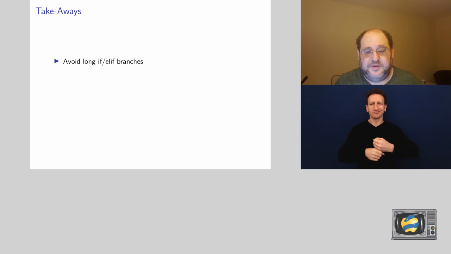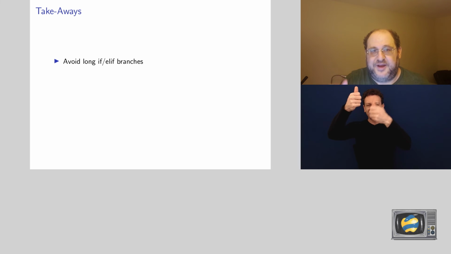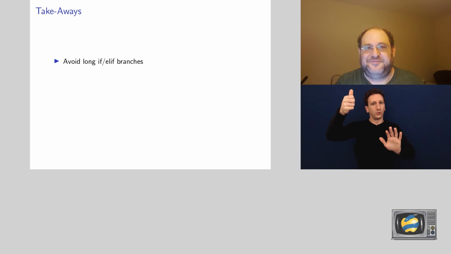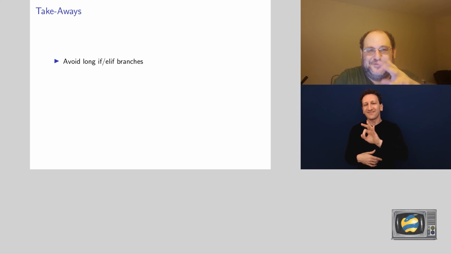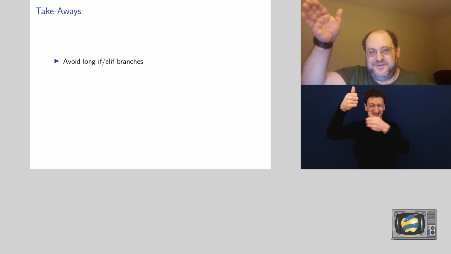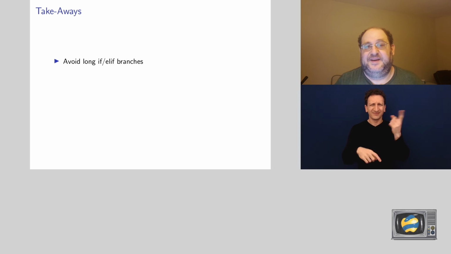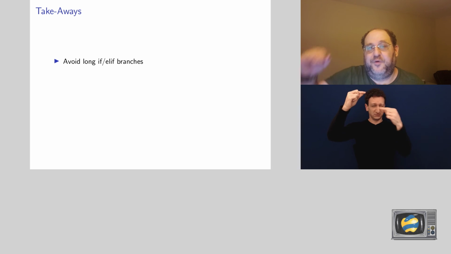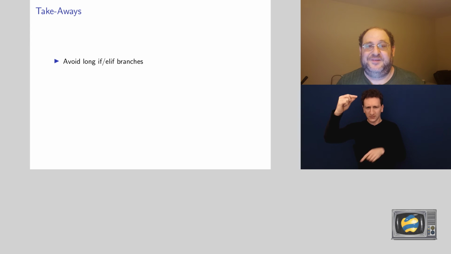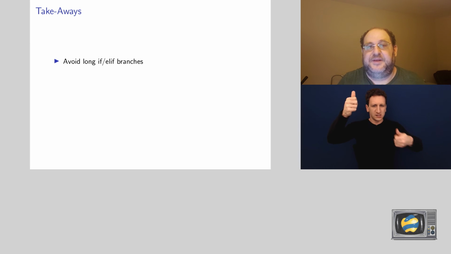So what are the takeaways from all of it? First of all, avoid those long if-elif branches. Usually when you have these if-elif branches, they'll start a bit more interesting. A little bit of try except, a little bit of for looping, some action going on. There'll usually be this kind of spine of if-elif going throughout the function. That should be the warning sign. This is not great. If you have 4 if-elif, you'll probably need more. There's no reason that only 4 options will be there. And it's going to go bigger and bigger and bigger until it's completely unmaintainable.